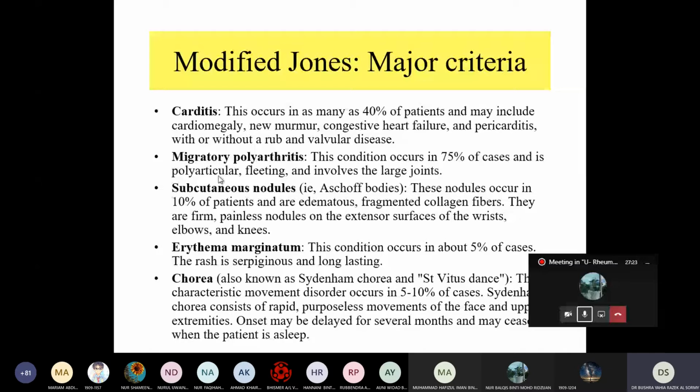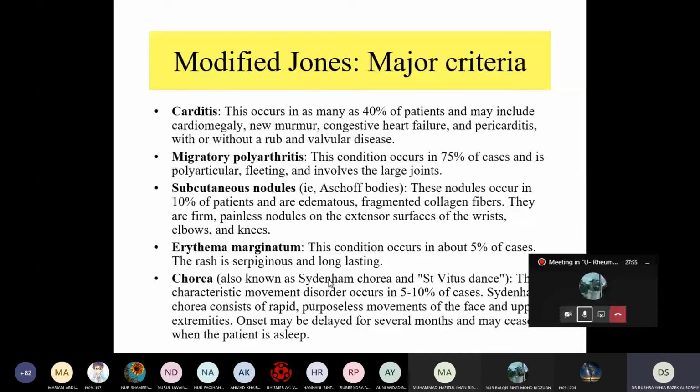Subcutaneous nodule. In the subcutaneous nodule we can see Aschoff bodies. This nodule occurs in 10% of patients and consists of edematous, fragmented collagen fibers. They are firm, painless nodules on the extensor surface of the wrist, elbow, and knee joint. Okay, even though it occurs in 10% of patients, if present it is considered a major criterion.